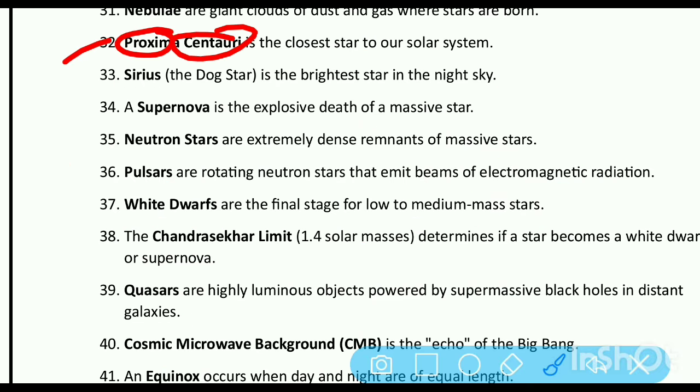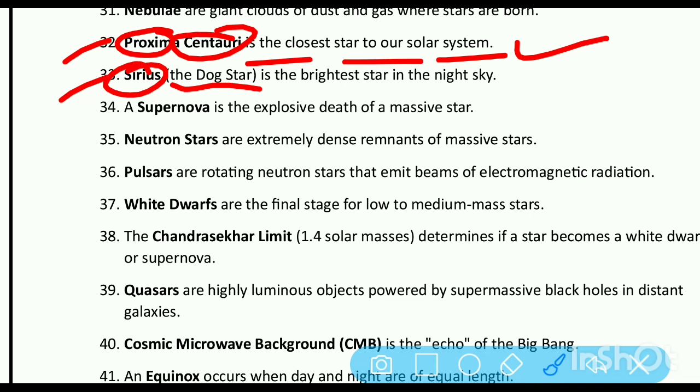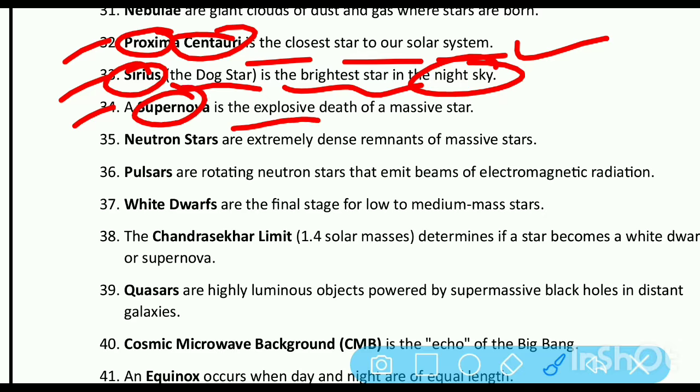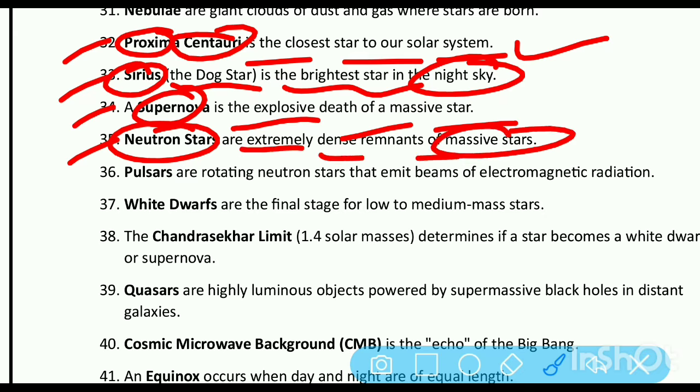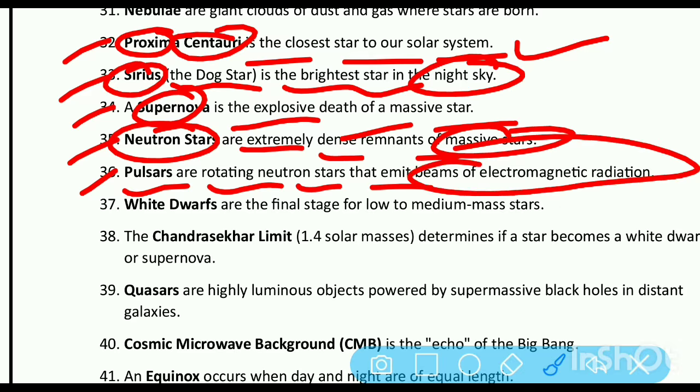Proxima Centauri is the closest star to our solar system. Sirius, the dog star, is the brightest star in the night sky. A supernova is the explosive death of a massive star. Neutron stars are extremely dense remnants of massive stars. Pulsars are rotating neutron stars that emit beams of electromagnetic radiation.